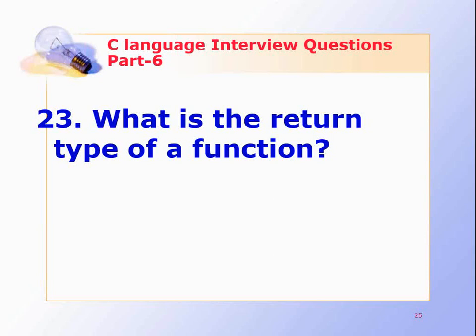Means a function will execute its statements one by one. And if a function has any other data type, means if a function has int or float, then the function must return a value to the user.